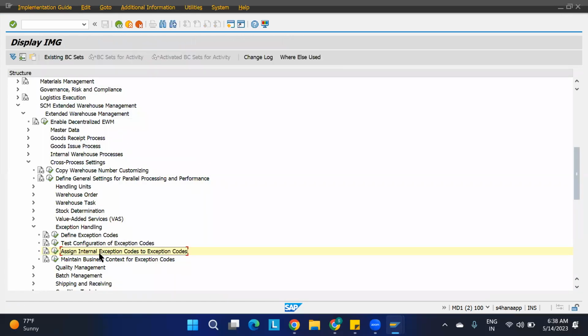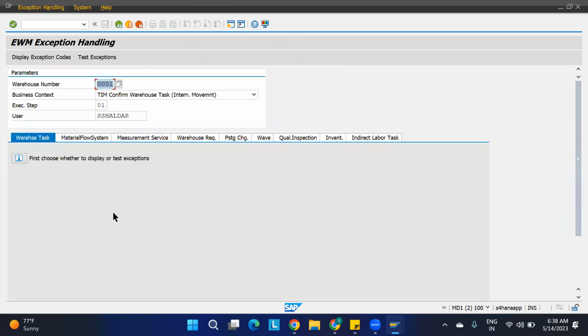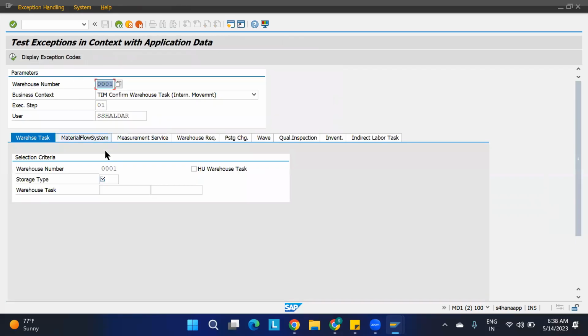No, storage step is there. Okay, storage step is there. You are right, but it is not helpful for us. Okay, storage step. So while testing, you are telling, no, here storage step is there like that. Okay, display function determines exception for the context. Test exception. So here you are telling, right. Yeah, storage type. No, this is just to check it. We are testing. This is to test. Okay, test exception in the context. Okay, like that it is there. So these are all the different contexts where you are able to test it, right? So this is just giving the testing option. It is not required.